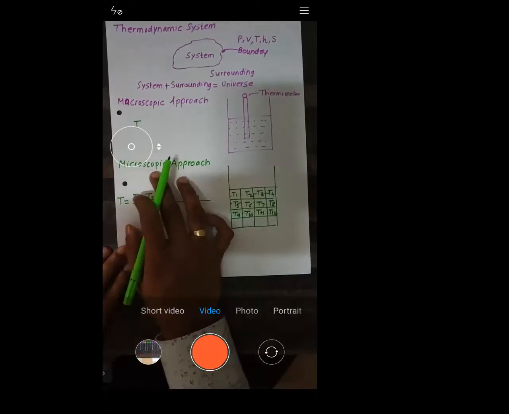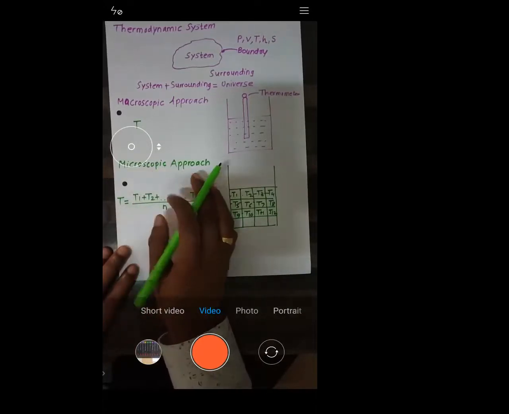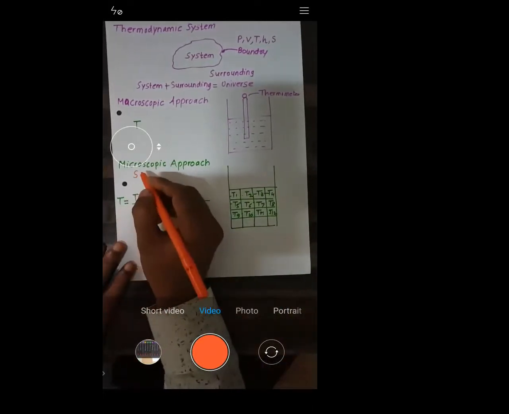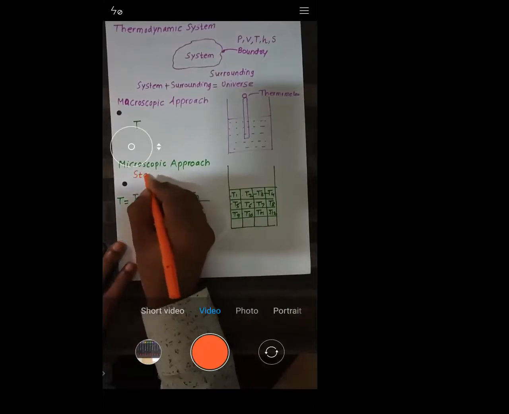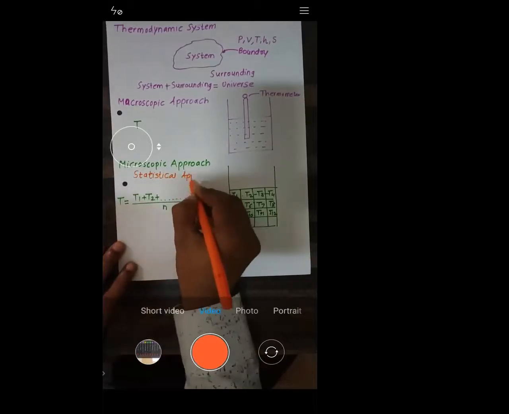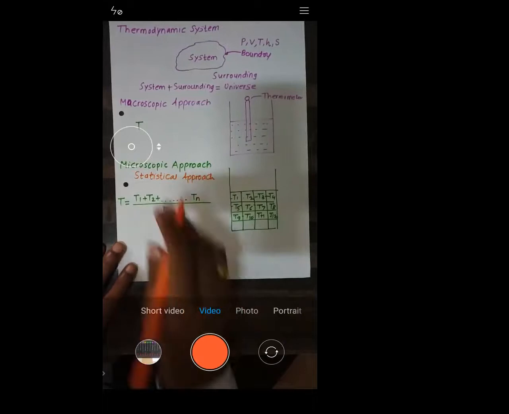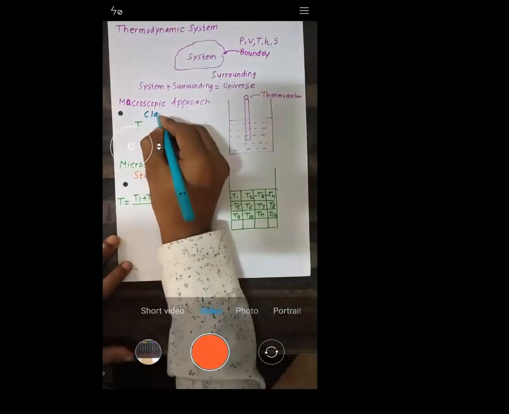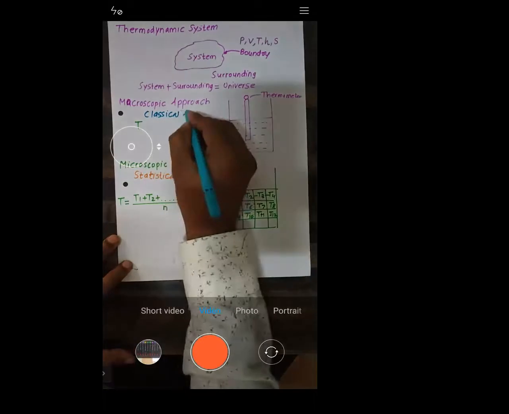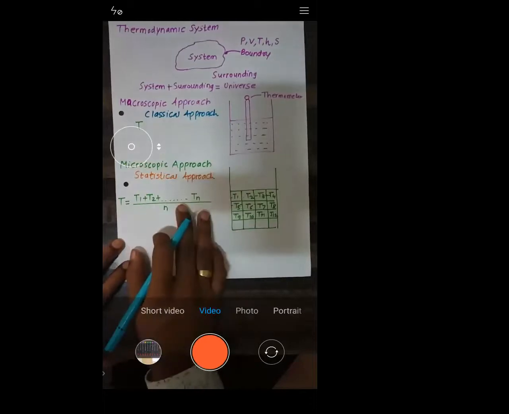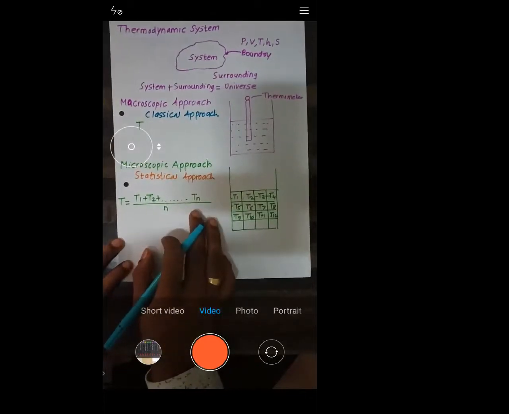If you talk about the microscopic approach, it's the statistical approach. Microscopic is somewhat related to statistics, that is, the average. This is also known as the statistical approach. And if you talk about the macroscopic, it's a traditional approach, or you can call it the classical approach. It's the traditional one, and the microscopic is the latest one.